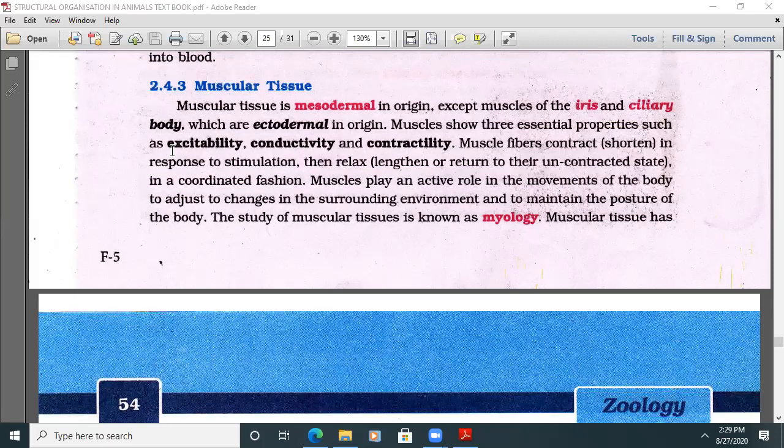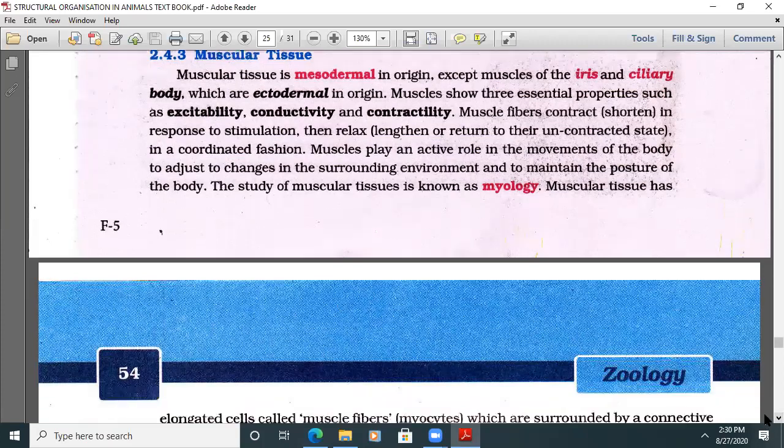Muscles play an active role in the movements of the body to adjust to changes in the surrounding environment and to maintain the posture of the body along with the bone. The study of muscular tissue is known as myology.